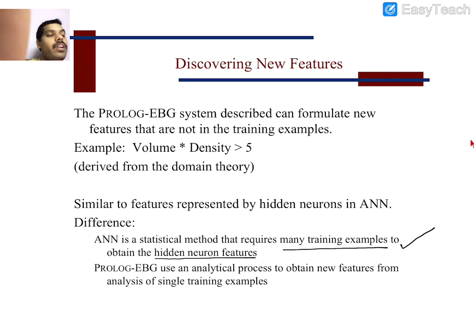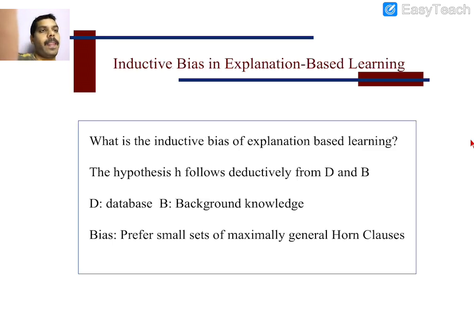So in order to cover all the multiple hidden layers, what do we require? We require many training examples. So here what are we going to use? Prolog. Logical concepts are going to be used in explanation based generalization. Here we use a single training example, acquire the background knowledge, and then define the same target concept with fewer examples.